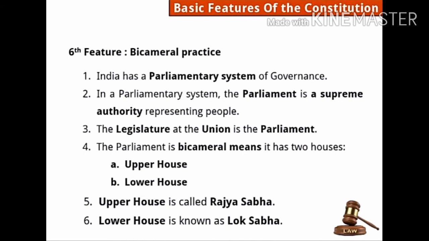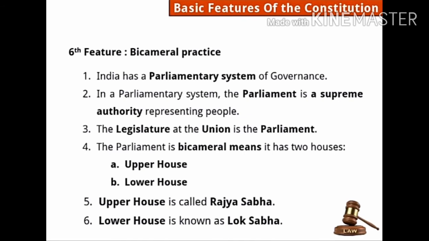The people whom we choose by our vote are there in the parliament and they are representing us. These are the main people here, and the PM is also selected from there. So these are the people having the supreme authority of the country.